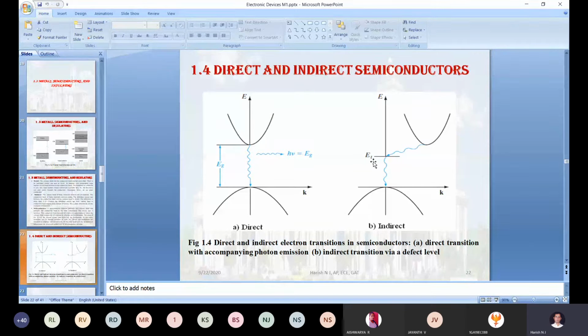Examples: not only simply writing gallium arsenide, gallium nitride, gallium antimonide, something like that. You have to write their energy gap levels also. At 0 degree Kelvin, what is the value? At room temperature, what are those values? At least this kind of difference you have to represent in your answer script. Then only you will get 10 out of 10 for the direct as well as indirect semiconductor topic. Okay, so this is all about direct and indirect semiconductors.